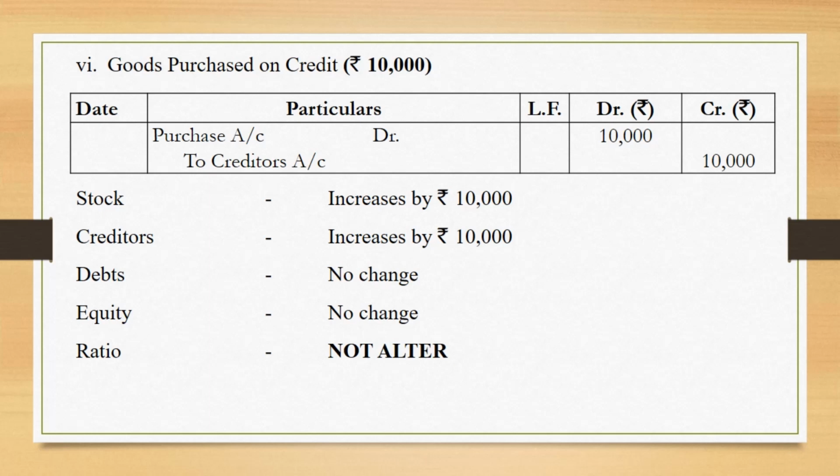Stock is a current asset. Creditors is a current liability. So again the same thing. Stock and creditors being a part of current asset and current liability will not be having any effect on debts or equity. So because debts and equity remain unchanged, the ratio also does not alter. The ratio will not change.